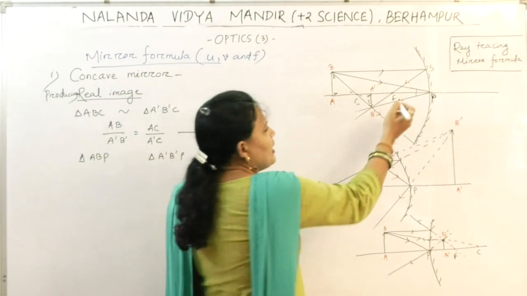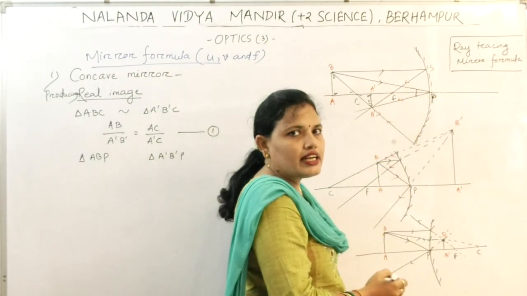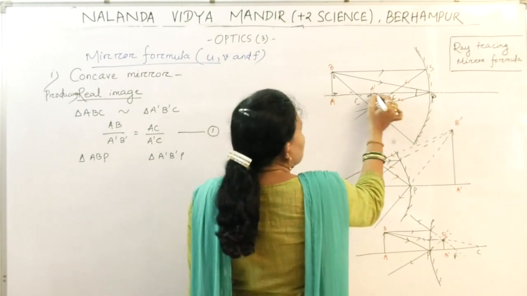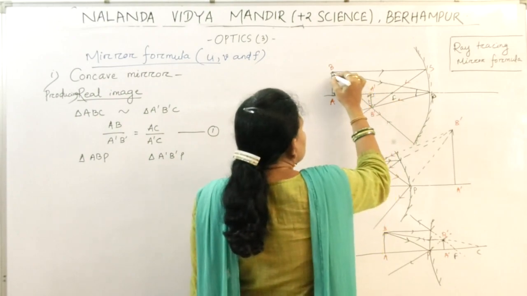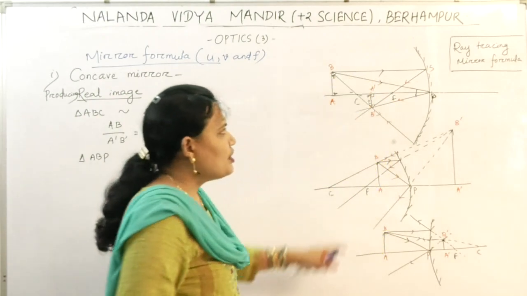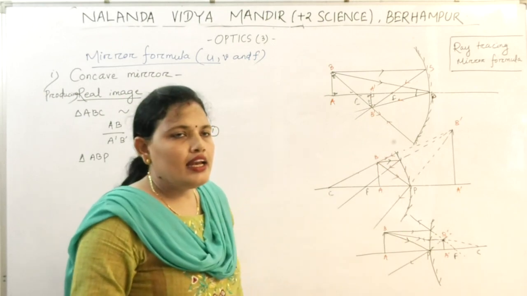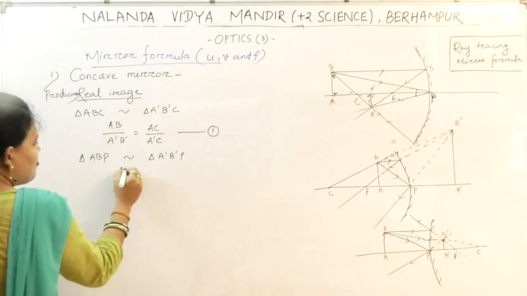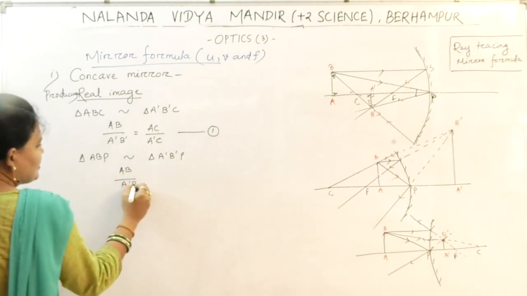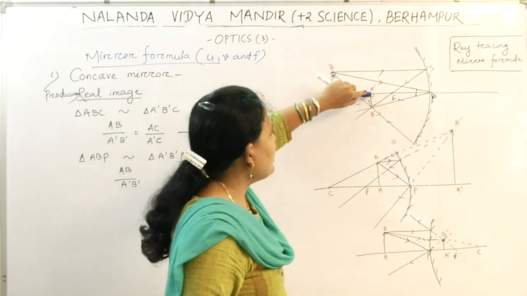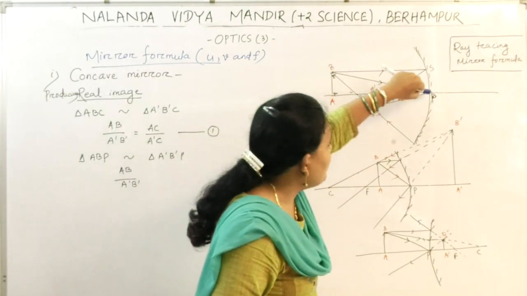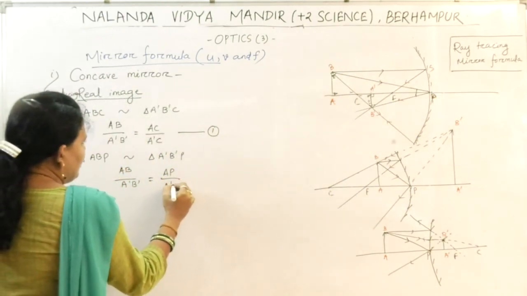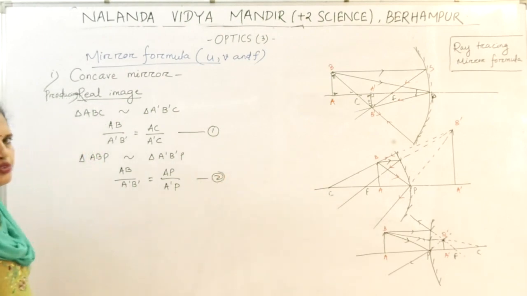Now see, this angle is equal to this angle because the angle of incidence is equal to the angle of reflection. This one is 90 degrees and this one is 90 degrees. So obviously this angle is equal to this angle, and now the two triangles are similar. Again taking corresponding sides proportional, AB by A dash B dash equals AP by A dash P. This is your equation 2.